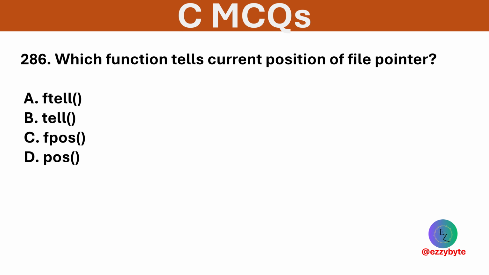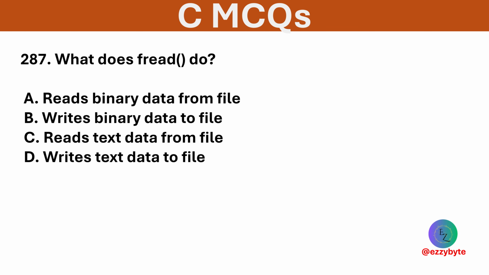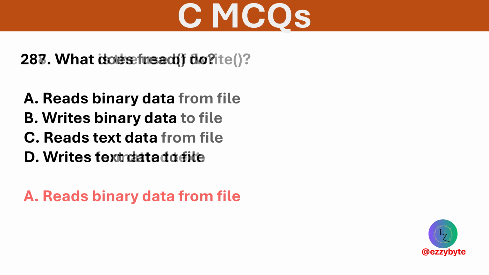Which function tells current position of file pointer? Options are ftell function, tell function, fpost function, and post function. Option A is correct. ftell function returns current position of a file. What does fread function do? Options are reads binary data from file, writes binary data to file, reads text data from file, and writes text data to file. Option A is correct. fread function reads block of binary data from file.